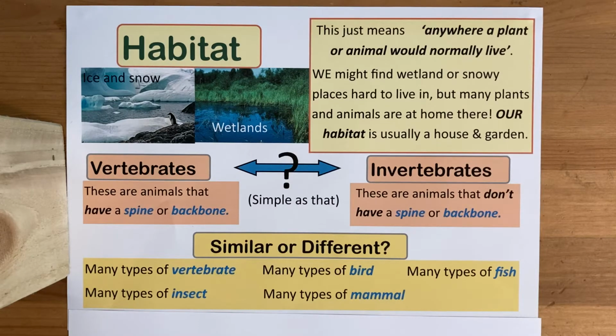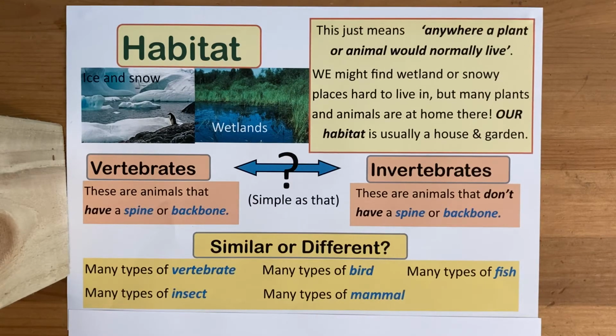Now, curiosity time. Do you have a cat, or a dog, or a rabbit, or a horse, a mouse, or a hamster at home? If so, think about the ways in which they are similar to you and the ways in which they are different. It's probably a good idea to talk this through with a grown-up.